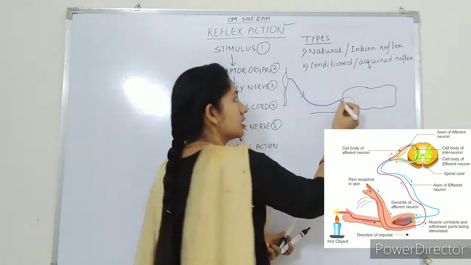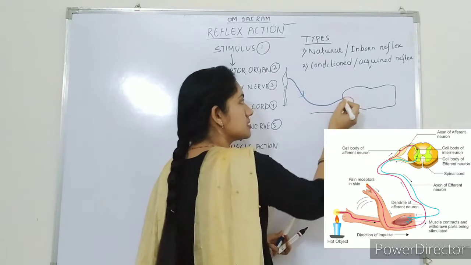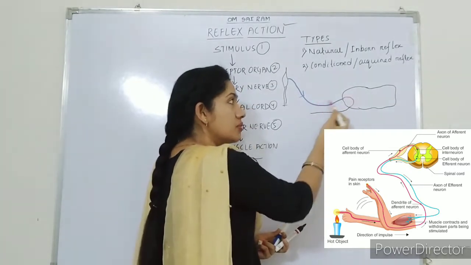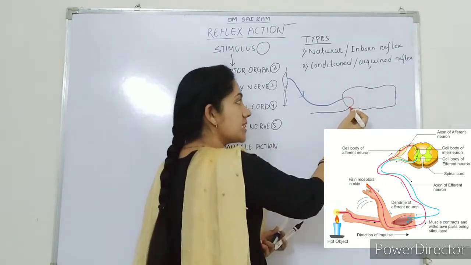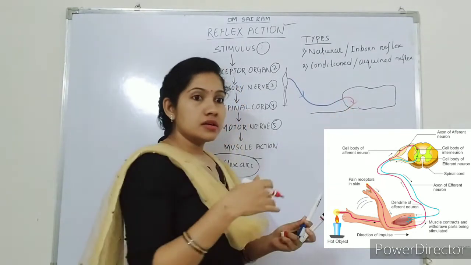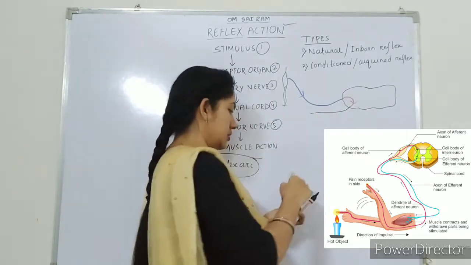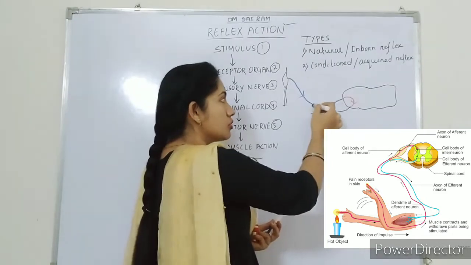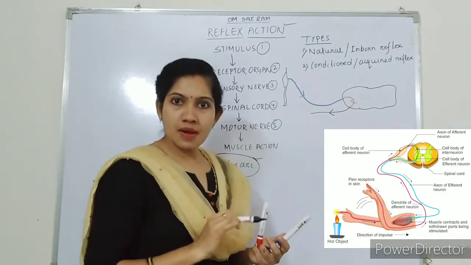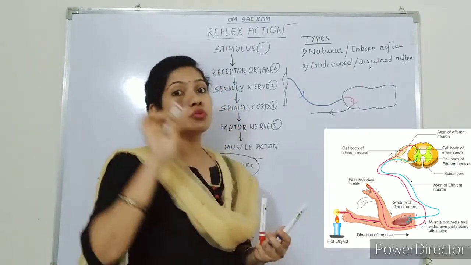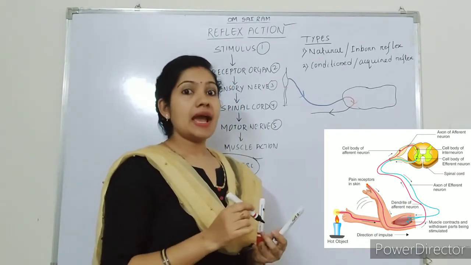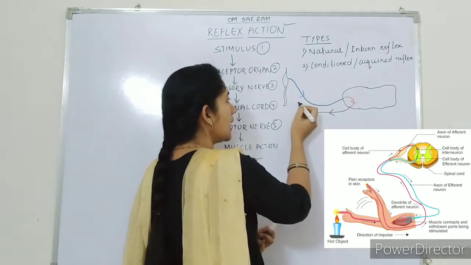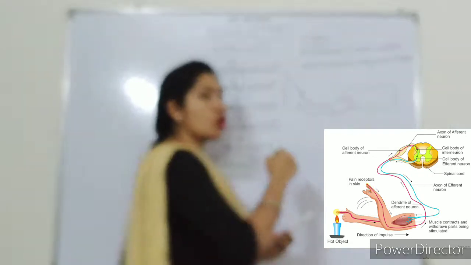Okay. So here, can you see the red one? This is the interneuron which will pass the stimulus from the sensory organ and send the response to the motor neuron. This one is the motor neuron. So here you can see the sensory neuron is moving towards the spinal cord and the motor neuron is moving away from the spinal cord. And where is this motor neuron going? This motor neuron is going to act on the muscles of our hand.